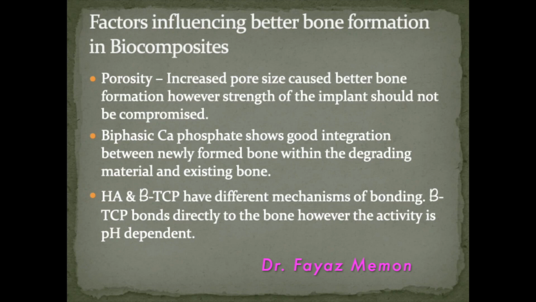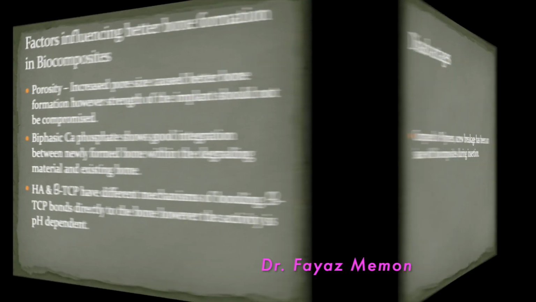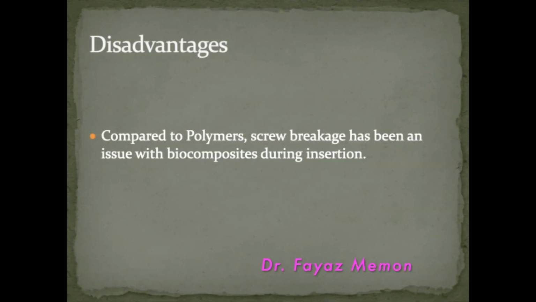So these are the factors influencing better bone formation in biocomposite implants. Porosity: biphasic calcium phosphate shows better integration. Hydroxyapatite and beta TCP have different mechanisms. However, both of them show that their activity is pH dependent, etc. However, brittleness of implants is a key issue with those made of biocomposite materials.